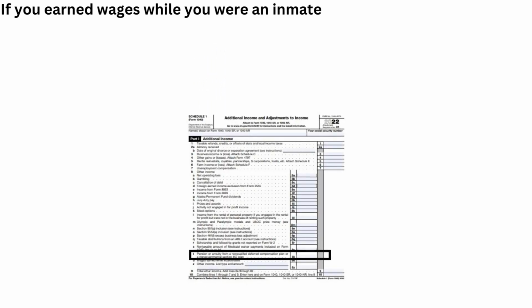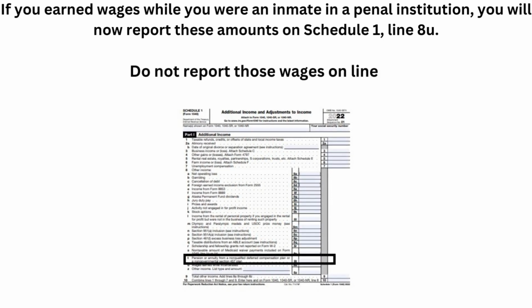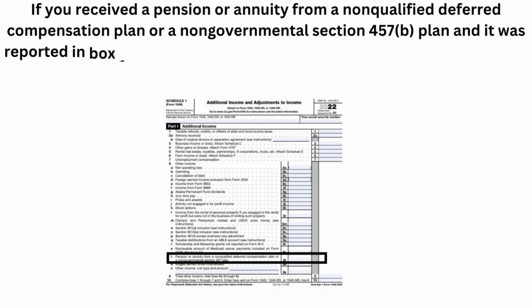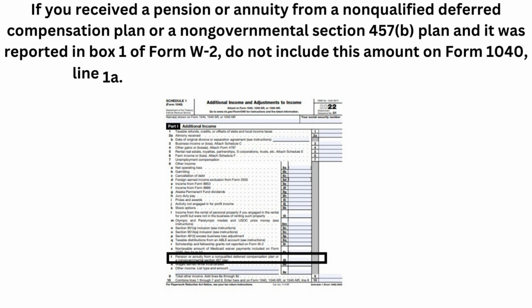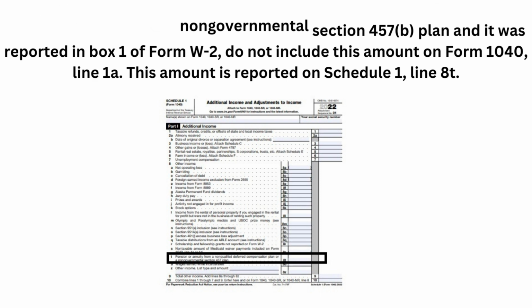If you earned wages while you were an inmate in a penal institution, you will now report these amounts on a Schedule 1. If you received a pension or annuity from a non-qualified deferred compensation plan or a non-governmental section 457 plan, and it was reported in Box 1 of Form W-2, do not include this amount on wages. This amount is reported on a Schedule 1.